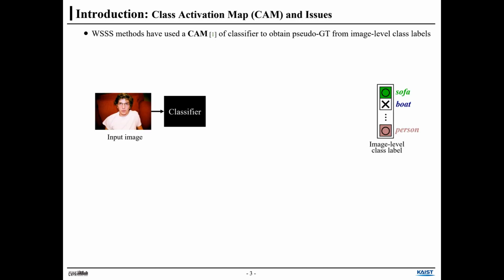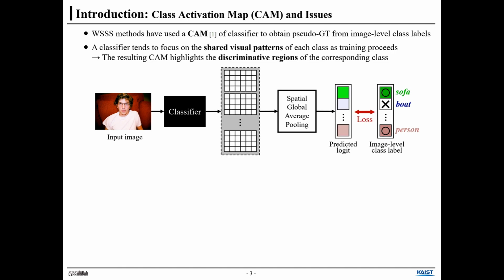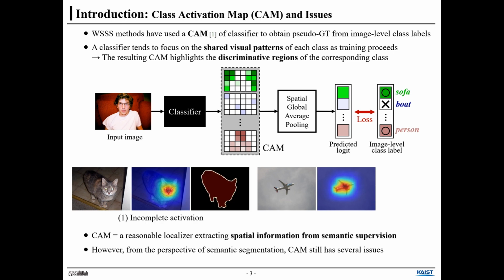Weakly supervised semantic segmentation uses CAM of the classifier to obtain pseudo ground truth from image-level class labels. However, a classifier tends to focus on shared visual patterns, so the resulting CAMs highlight the discriminative regions of the corresponding class. Although CAM is a reasonable localizer extracting spatial information from semantic supervision, from the perspective of semantic segmentation, CAMs still have several issues. The first is incomplete activation, and the second is imprecise boundary.